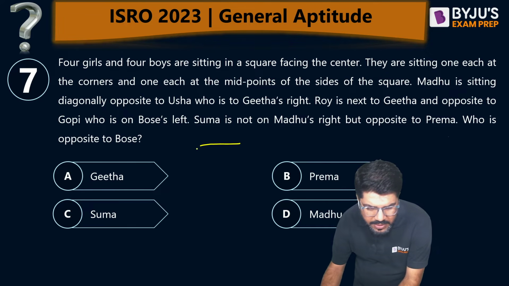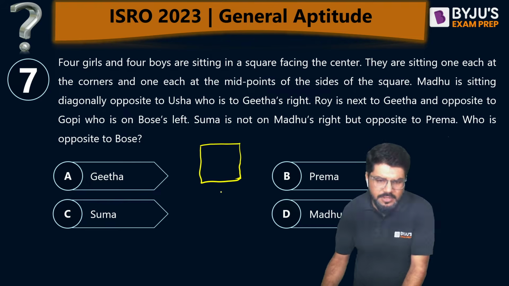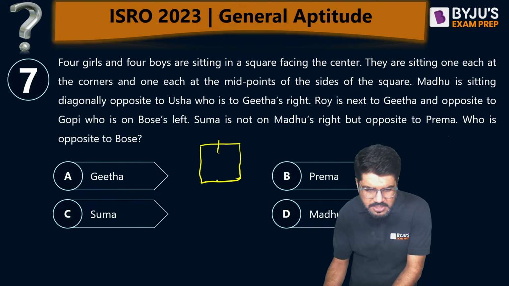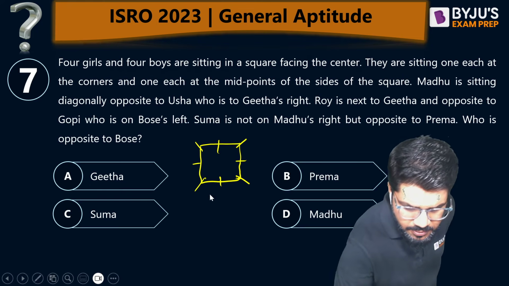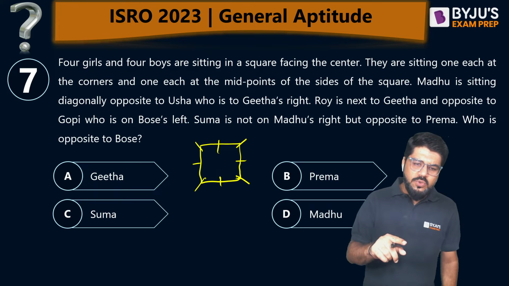Let me draw the square here only. Let us do it in this slide so that everybody is able to see the question and answer together. So four boys and four girls, so eight positions. Four at the midpoints, four at the corners. Madhu is sitting diagonally opposite to Usha, who is Geeta's right.